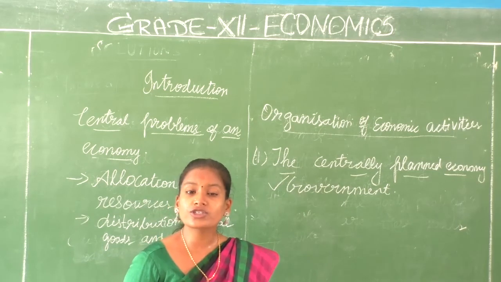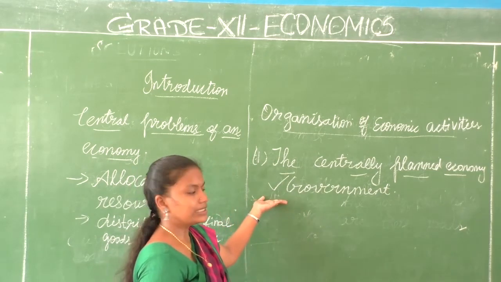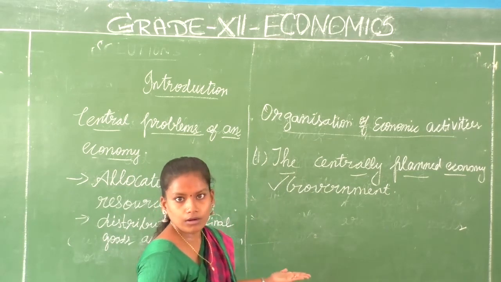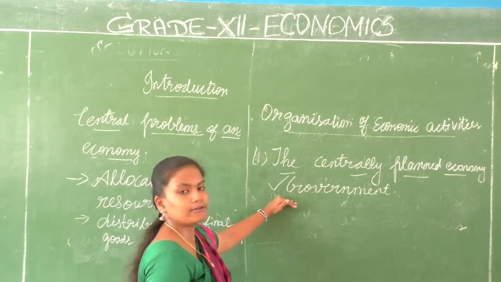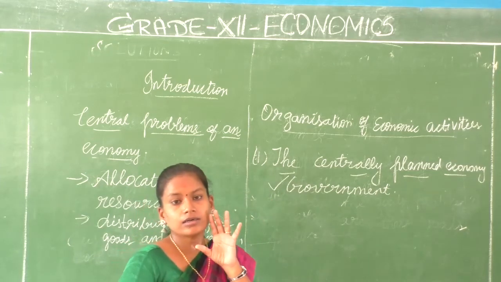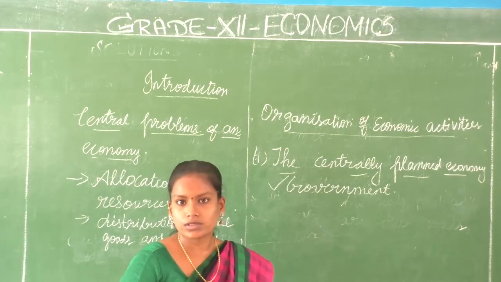And the allocation of resources is in the hands of the government. What goods should be produced more should be decided by the government, and it is the authority to achieve the goals.